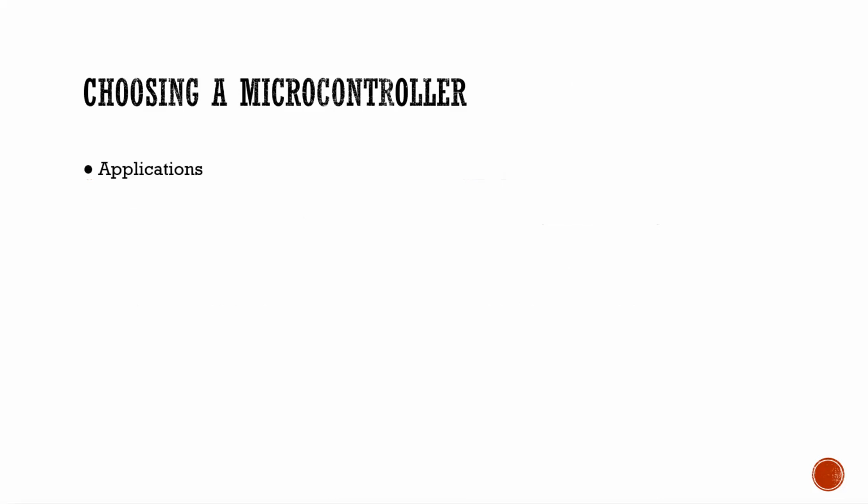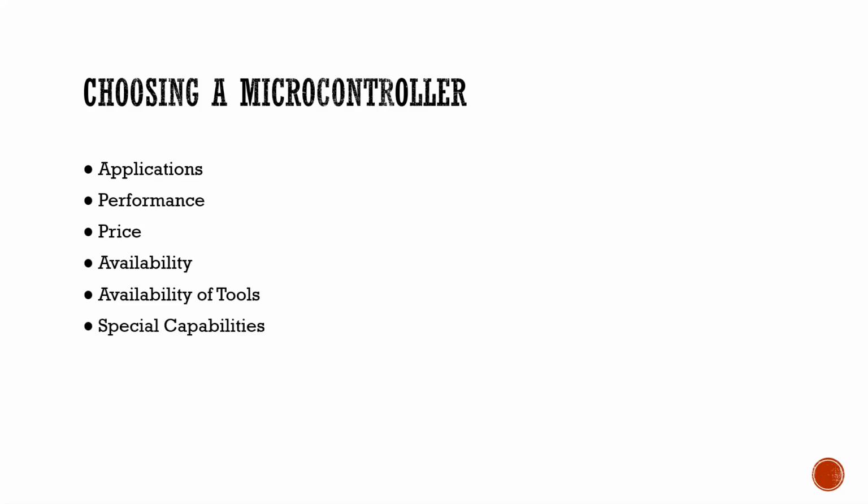Choosing a microcontroller. Choosing a microcontroller is based on the application. Based on the application, we can choose different microcontrollers for different applications. Like when it comes to washing machines, we choose a PIC microcontroller or an AVR microcontroller. When it comes to CV applications, we go with the Raspberry Pi, etc. And we choose a microcontroller based on performance, price, availability of tools, and special capabilities.